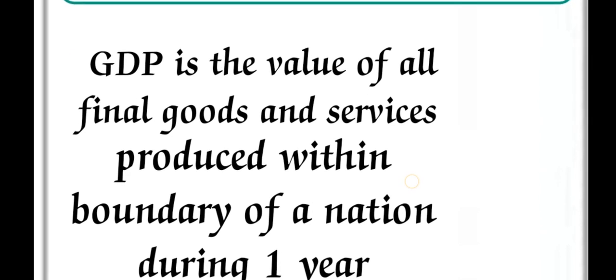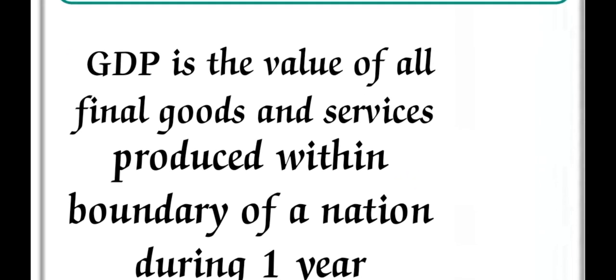There are four clear concepts which talk about national income: GDP, NDP, GNP, and NP. Coming to GDP, that is gross domestic product. Here domestic means within the boundary, by its own capital. GDP is the value of all final goods and services produced within the boundary of a nation during one particular year.